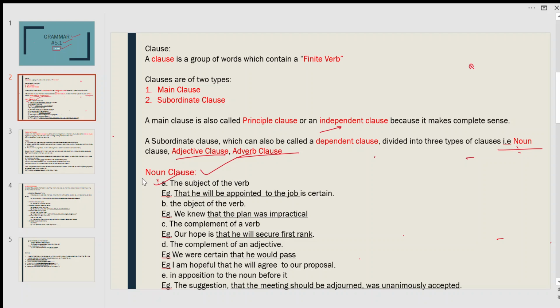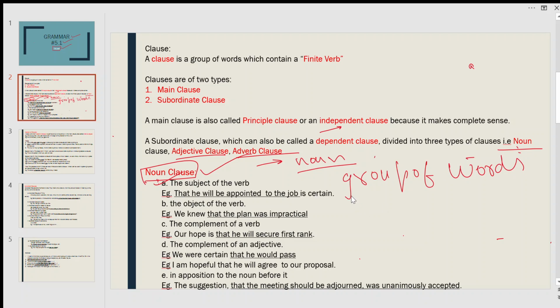What do we know about a noun clause? A noun is a single word. A noun clause is a group of words which has a finite verb. Finite verb means it has a tense, the same concept as a phrase. So the first use of a noun clause is as the subject of the verb.